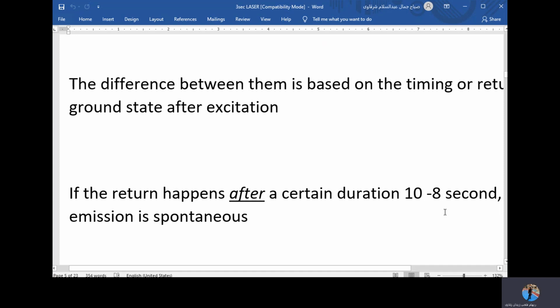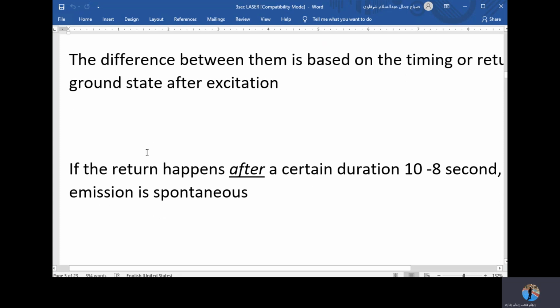We call this amount of time, 10 to the power of negative 8 seconds, the lifetime. So if the return happens after this certain duration, the emission is called spontaneous emission. Why spontaneous?